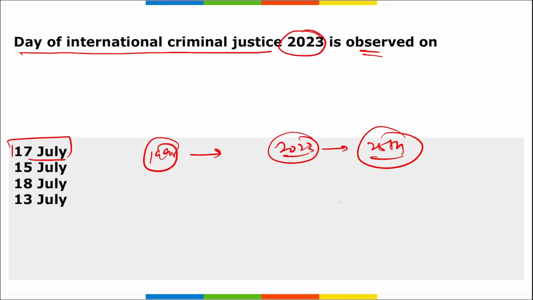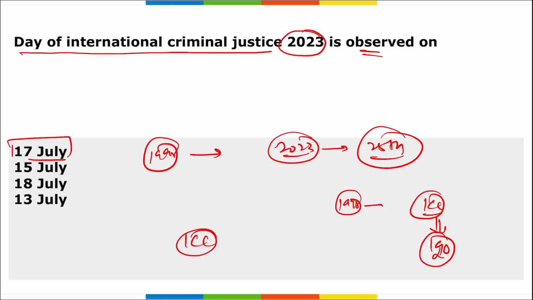Remember, on 17th of July in 1998, the Treaty of Rome Statute of the ICC was signed and it was adopted by almost 120 nations. If we talk about ICC, that is International Criminal Court, the president is Peter Hofmannsky and the headquarter is in The Hague in Netherlands. Moving on.